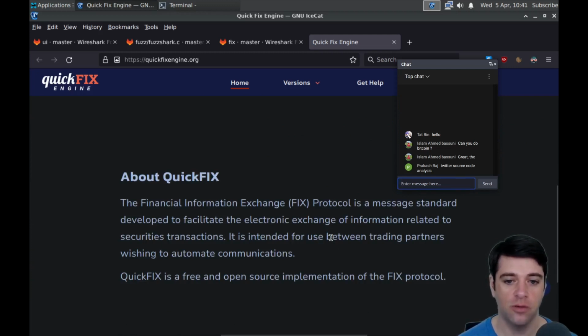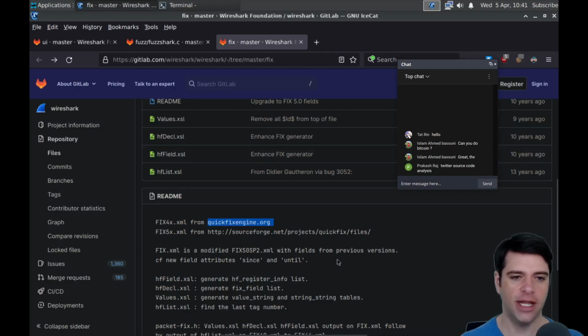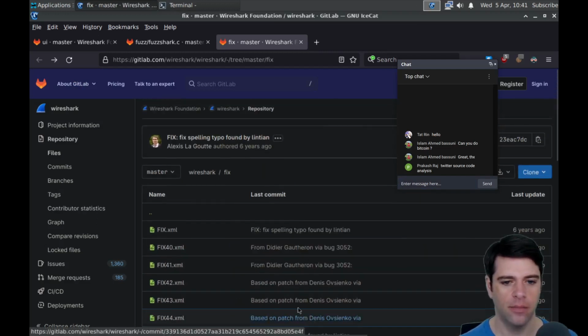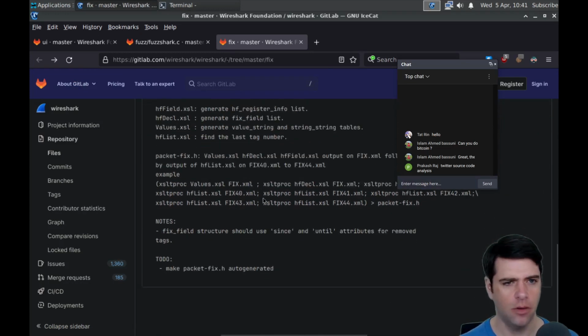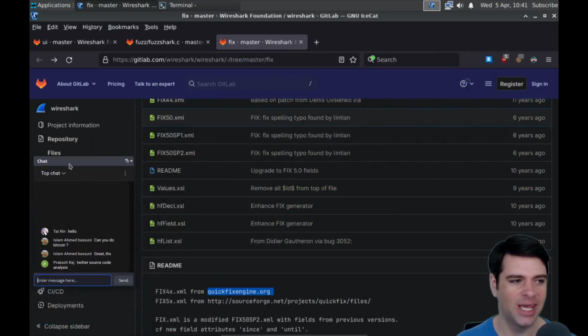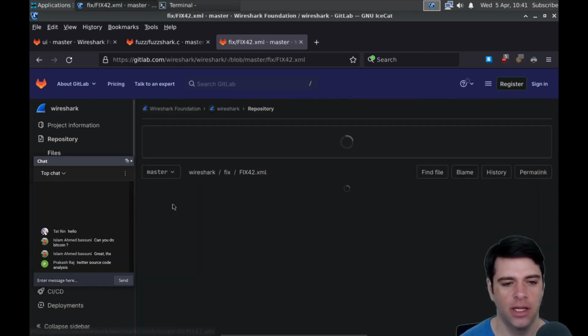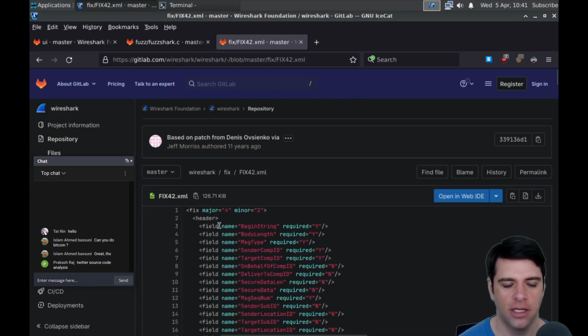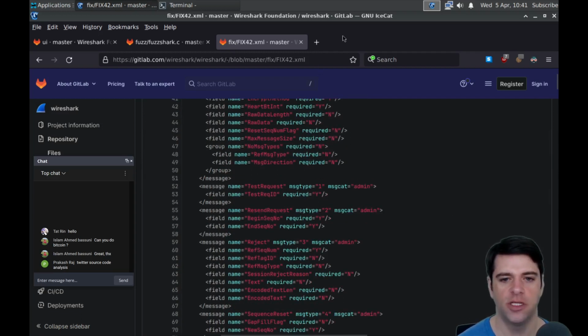It's intended for use between trading partners wishing to automate communications. So this is some finance-y protocol stuff. And I guess it's supported by Wireshark, so that if you are working in one of these places and want to debug stuff, it maybe interprets the bits in some relevant way, and somehow these define what the fields are so that things can be displayed.